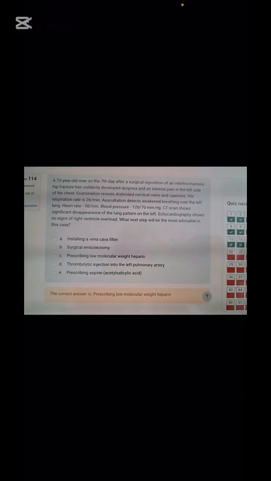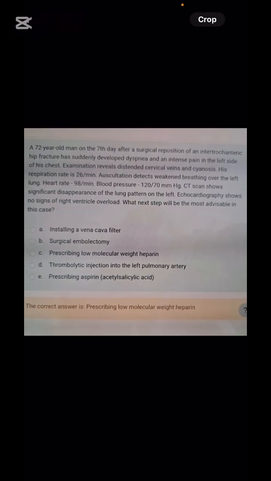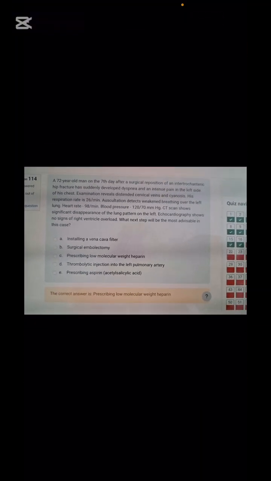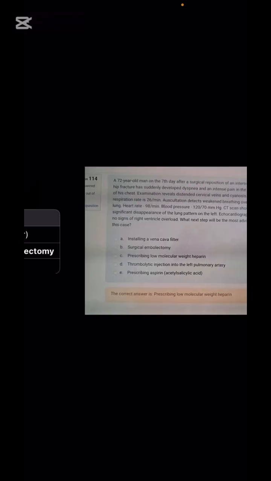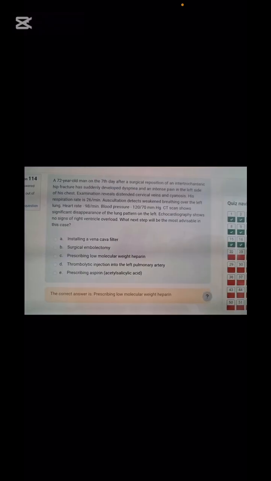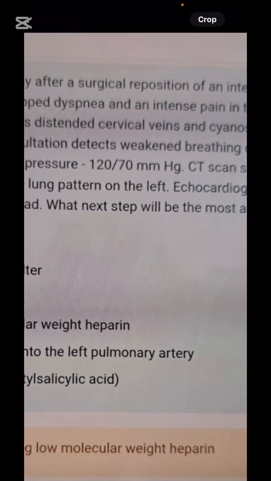And next is, here what is given? A normal condition of the patient. What will you prescribe? Low molecular weight heparin. And vena cava filter is given in this option. That's why I decided to explain it to you guys in this table. You can take a screenshot and read the whole profile, and what it will show is that the severity of the patient is fine. The BP is not very low, so it's fine. Prescribe low molecular weight heparin.